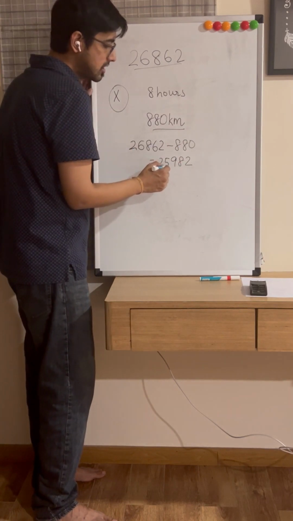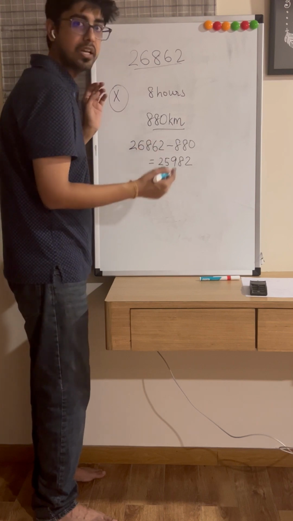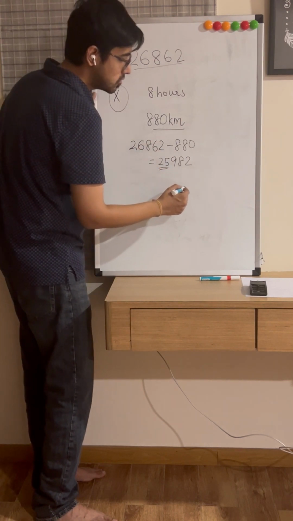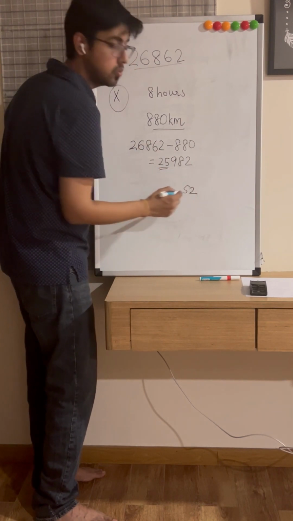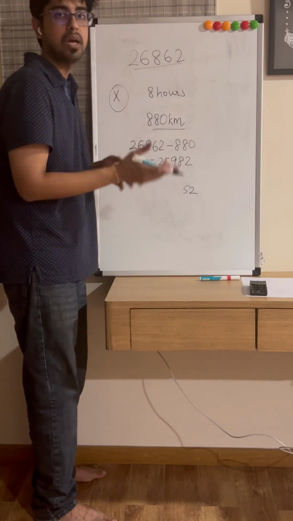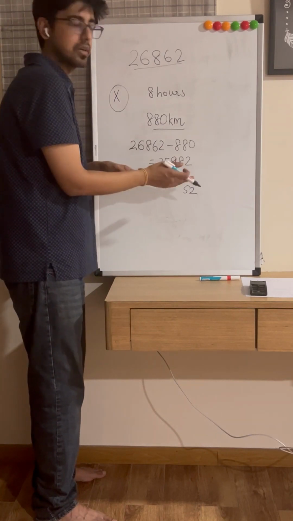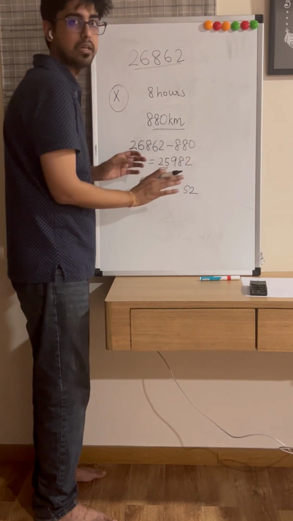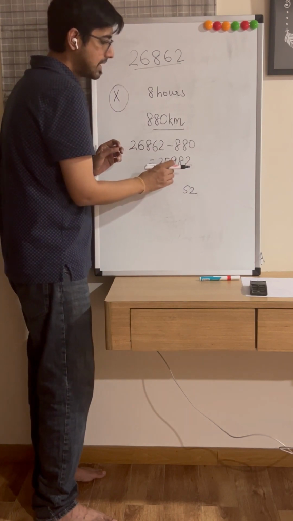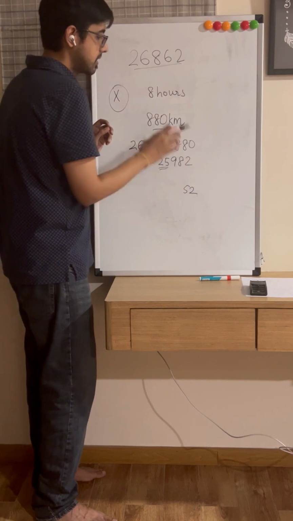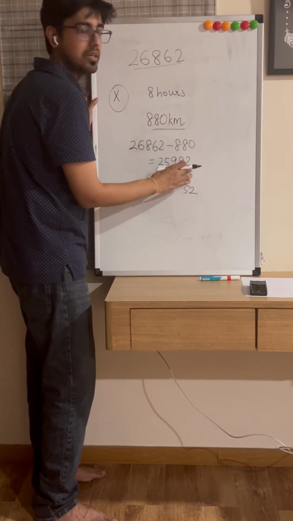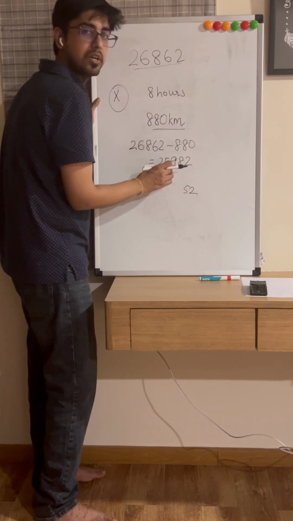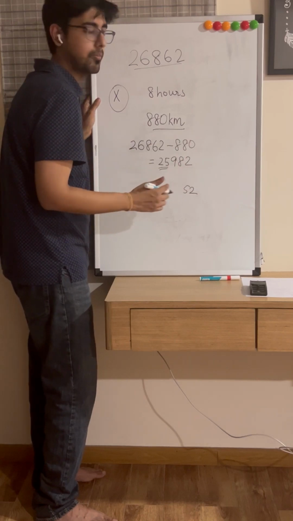If the initial kilometer reading was in the range of 25,000, the last two digits should have been 52 for that number to be a palindrome. A palindrome is a number that reads same when read from right to left or left to right. That's why my initial kilometer reading cannot begin with 25. It will not be a palindrome.